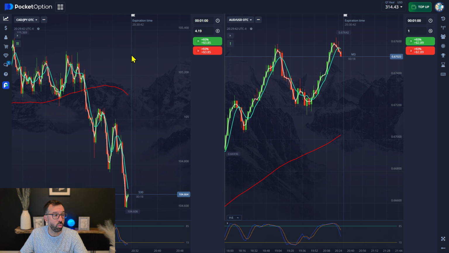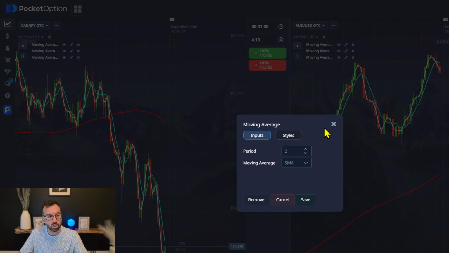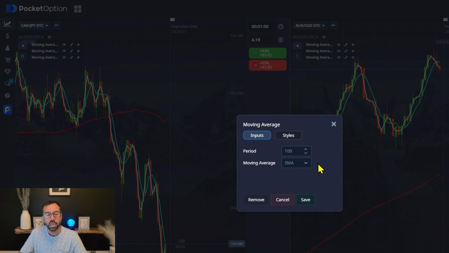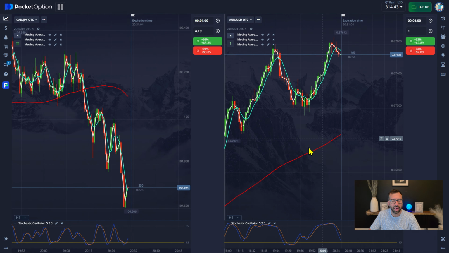How is this set up and what are we going to do? Well, we are currently set up with 3 moving averages. The first one is a 2 SMA and that is white 2 pixel. The second one is a 5 SMA and that is a teal 2 pixel so that we can see the colors. And then the third is 100 SMA and again red with 2. And why do we have the 100? Well, it just shows us trend where we are above or below.